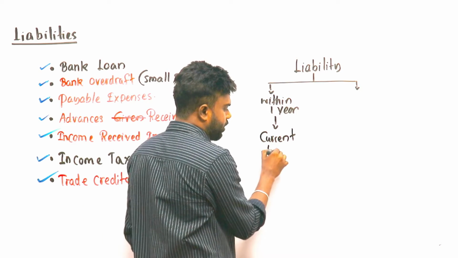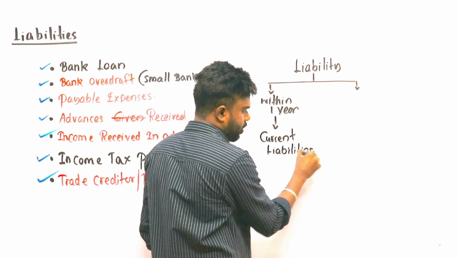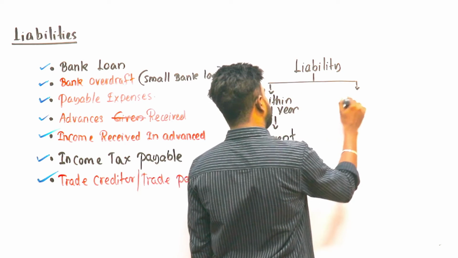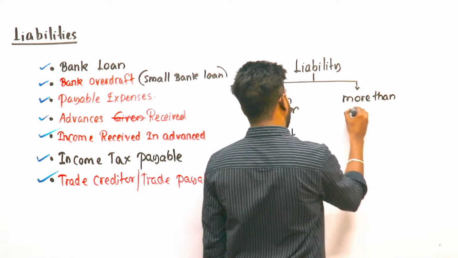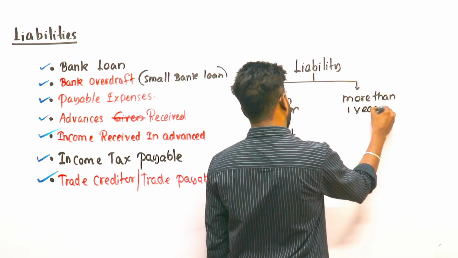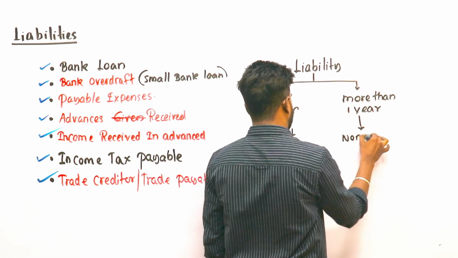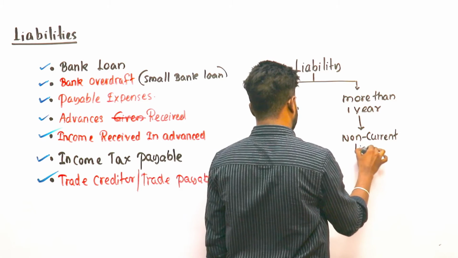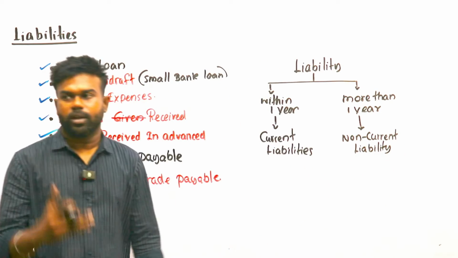Understand? Current liabilities. If you hope to settle the liabilities in more than 1 year, we call it non-current liability.